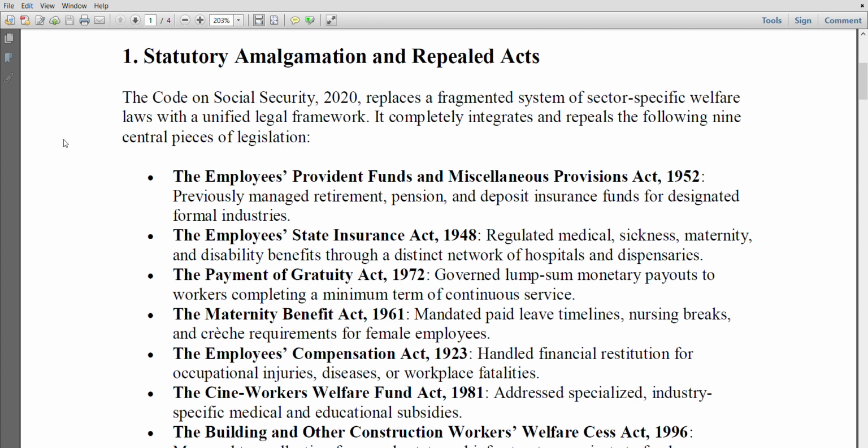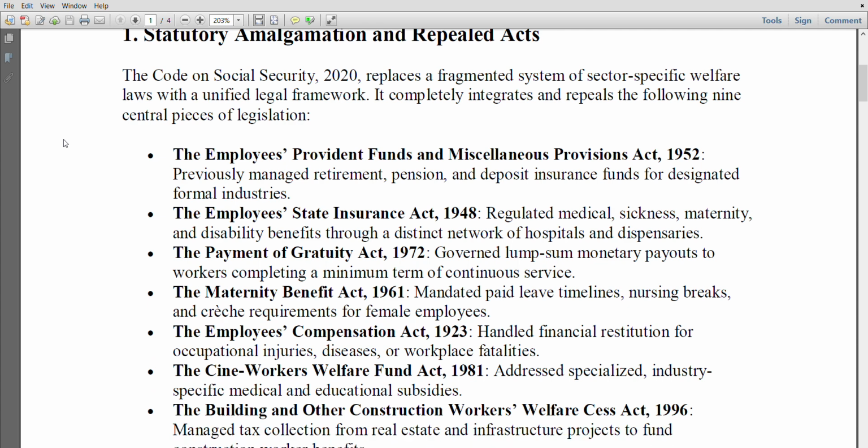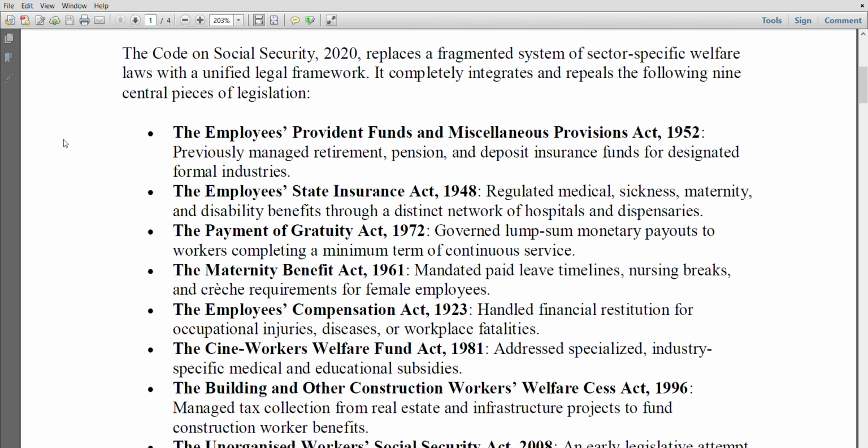The Employees Provident Funds and Miscellaneous Provisions Act 1952, previously managed retirement, pension, and deposit insurance funds for designated formal industries. Employees State Insurance Act 1948 regulated medical, sickness, maternity, and disability benefits through a distinct network of hospitals and dispensaries. Payment of Gratuity Act 1972 governed lump sum monetary payouts to workers completing a minimum term